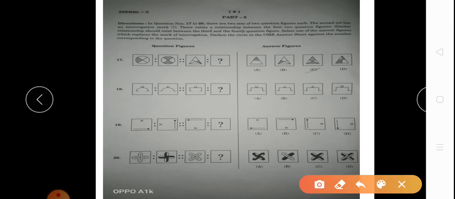Here also, what will be the next shape at the fourth place? We will write its answer. Its answer will be option number C, because here we have one circle and one shaded part, then one circle, two shaded parts, and here is one triangle, one shaded part, and here will also be one triangle and two shaded parts. So we have here two triangles and shaded part, which is our answer, option number C.